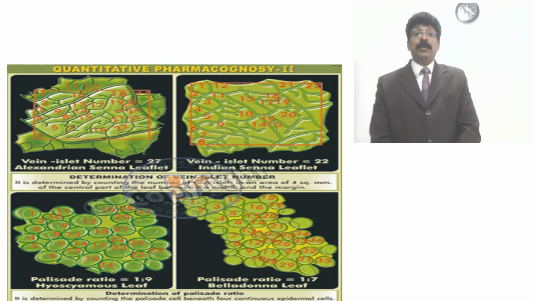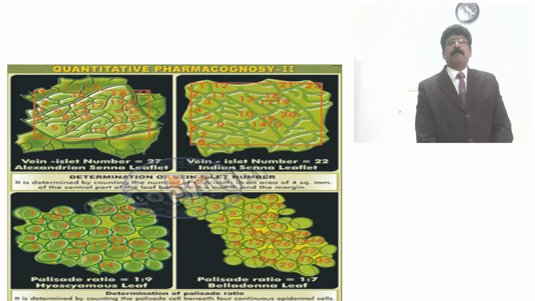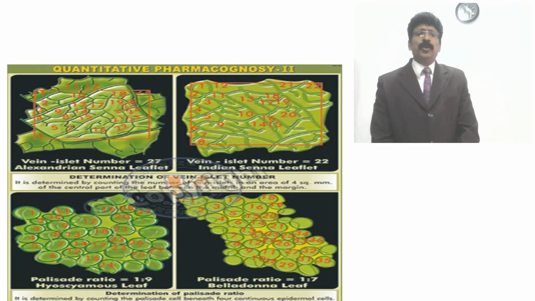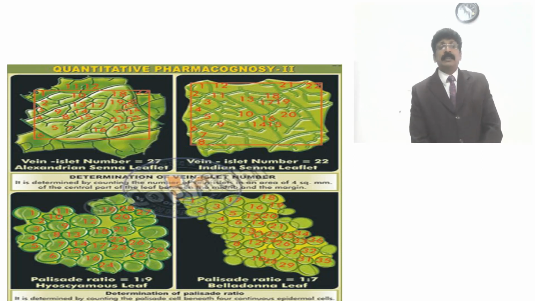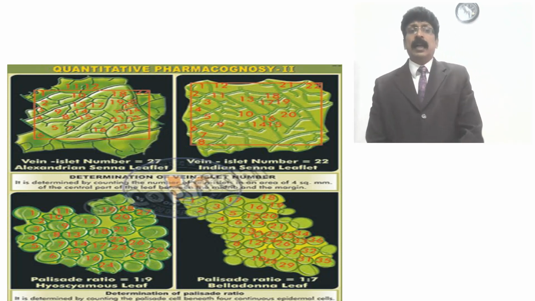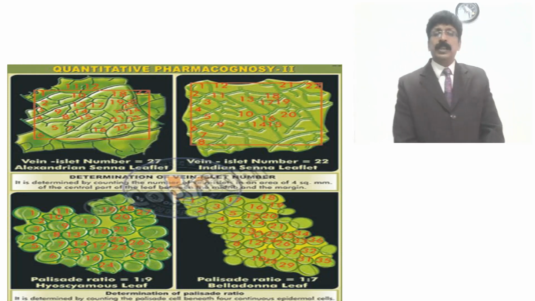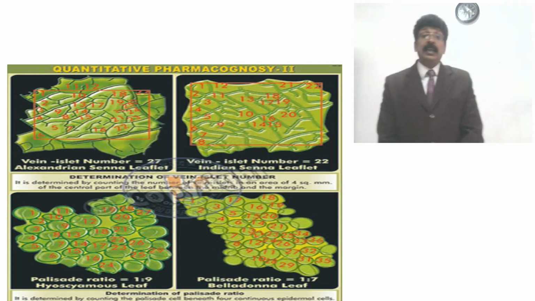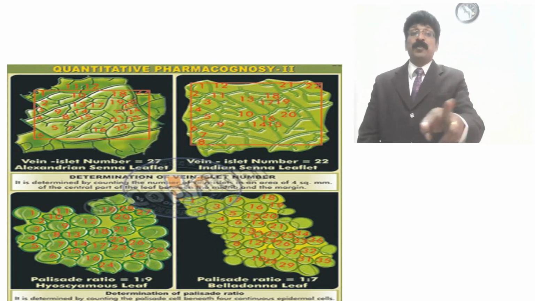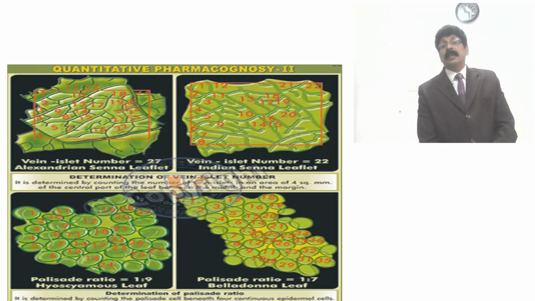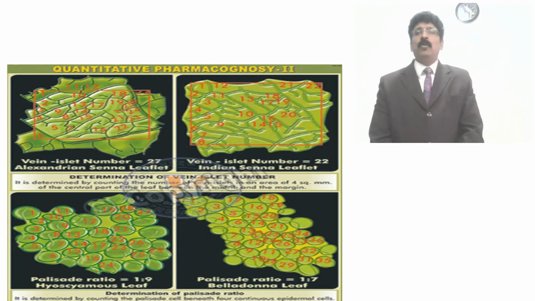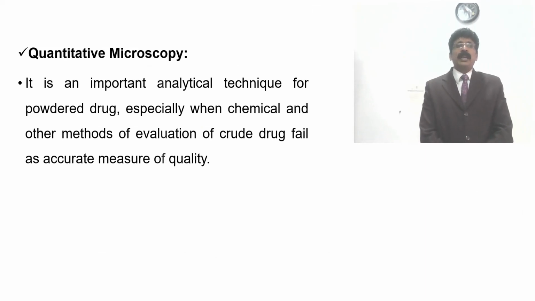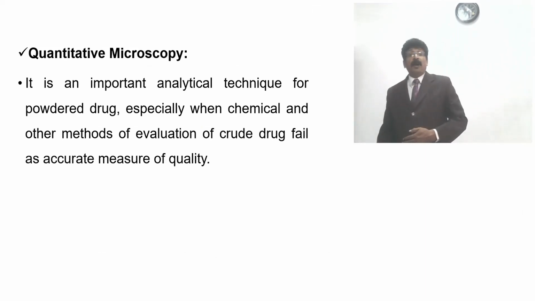This is a quantitative microscopy picture, just taken as an example to show you vein islet number: 27 is seen in the senna leaf, and here 22, and in one picture you can see a palisade ratio of 1:7 and another of 1:9. I have just shown the palisade ratio pictures and the vein islet pictures to show you how they find out these ratios in quantitative microscopy. Another very important aspect of quantitative microscopy remains to be discussed in this area.